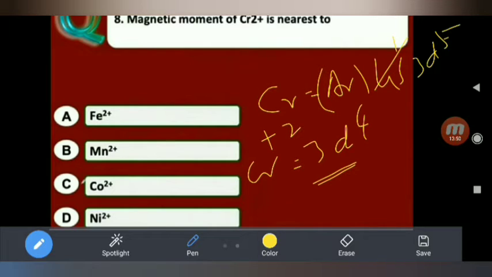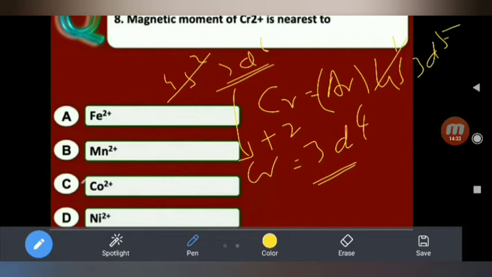Same number of unpaired electrons is possible in which of the following ions? Fe+2: Fe is 4s2 3d6, so plus 2 means d6. d6 is similar to d4, so here 4 unpaired electrons, and in the d6 configuration also 4 unpaired electrons are possible. So it is very close. Similarly, Mn+2: manganese is 4s2 3d5, plus 2 means 4s0 3d5, 5 unpaired electrons. It is not similar.